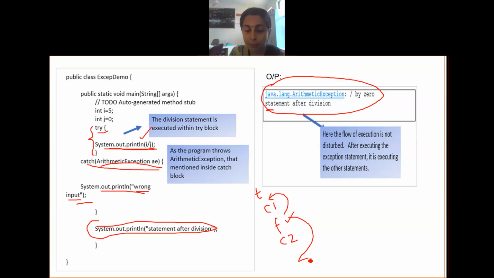Nothing else comes between two catch blocks. Okay, so please make sure that whenever you are writing try, catch, finally, either you write finally at the end, or you can write finally soon after the try block, then have multiple sets of catch blocks. Okay, you cannot have anything in between two catch blocks.